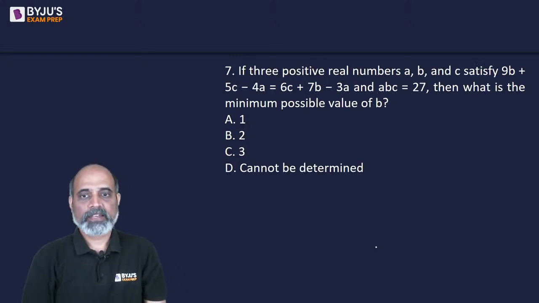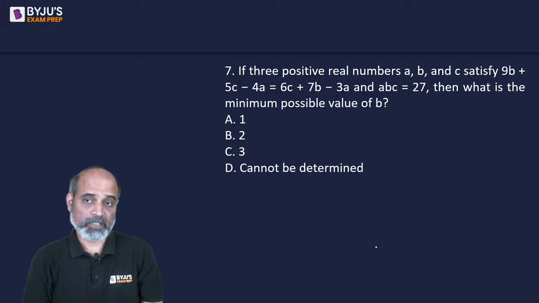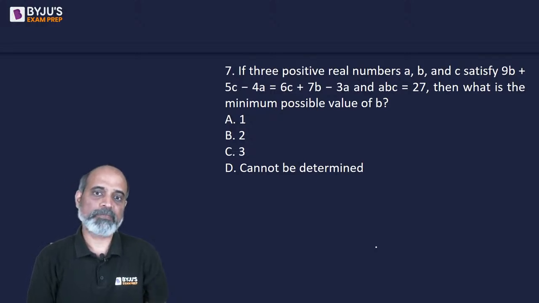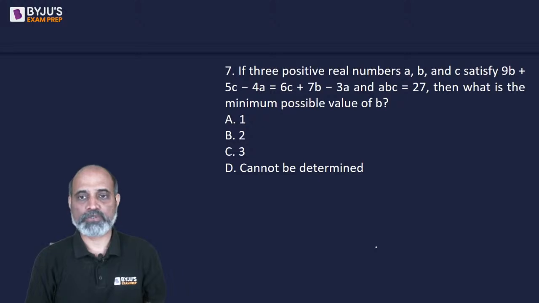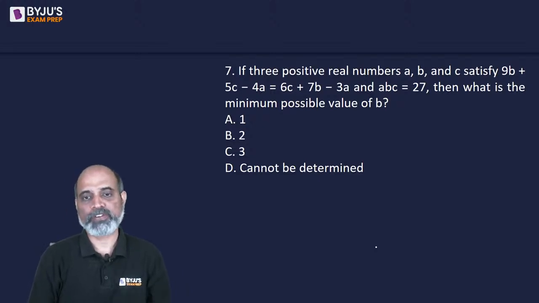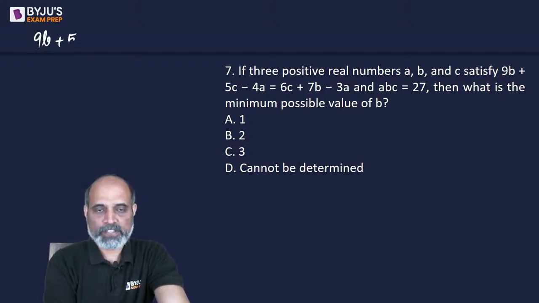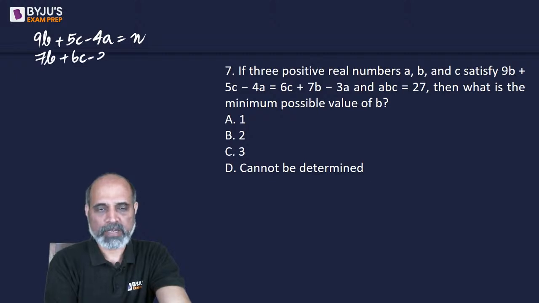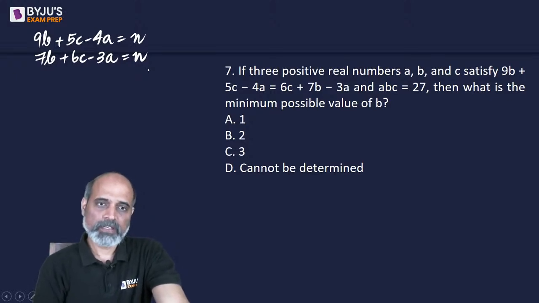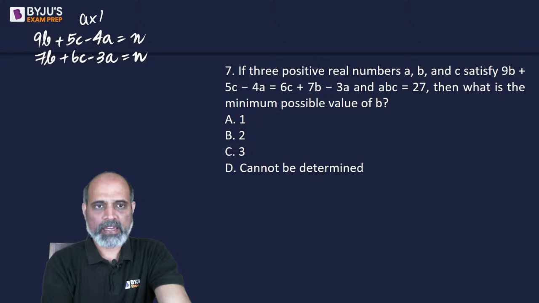Okay. Next, if three positive real numbers A, B and C satisfy 9B plus this is equal to this and ABC is 27, then what is the minimum possible value of B? So we are given 9B plus 5C minus 4A is equal to some value, let's say n. And we are given 7B plus 6C minus 3A, and this is also equal to n. And then we are given A into B into C is equal to 27.